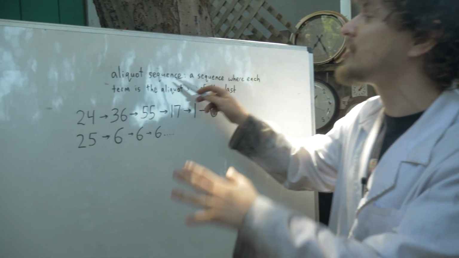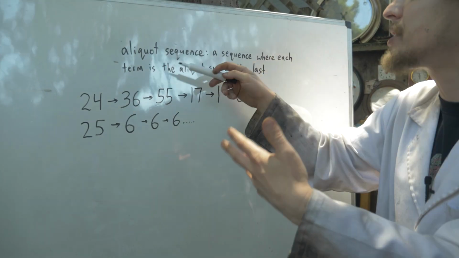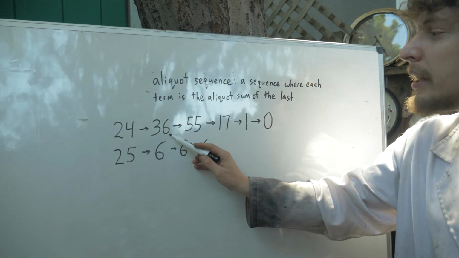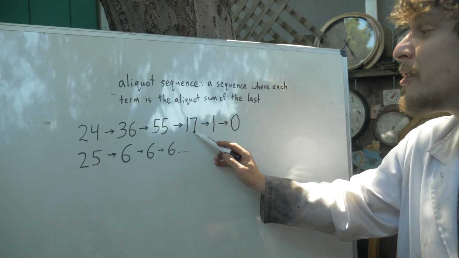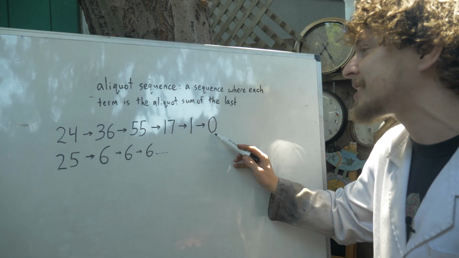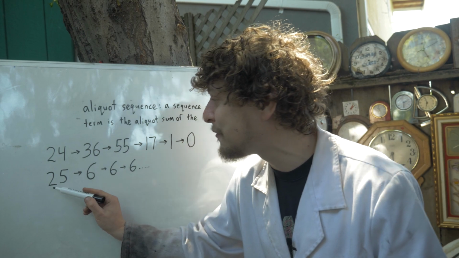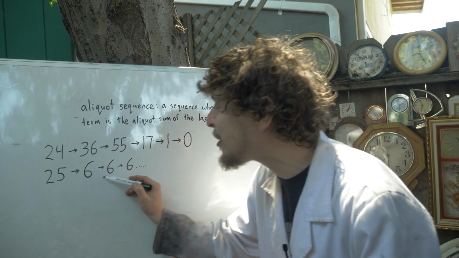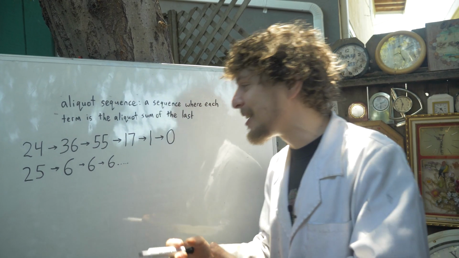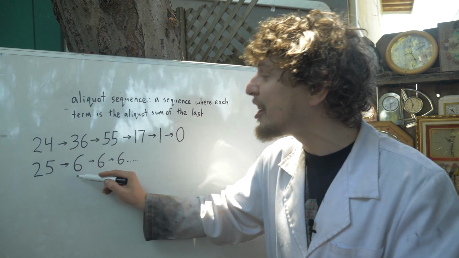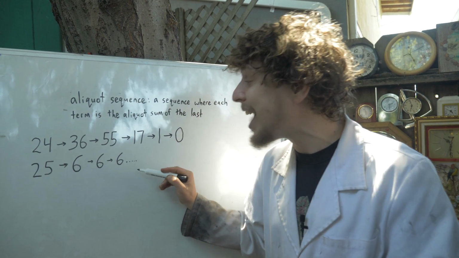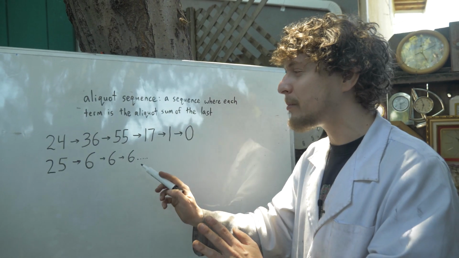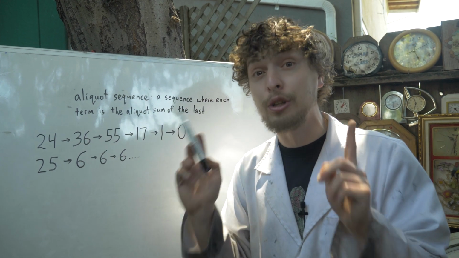Now, what we're doing here is known as an aliquot sequence, a sequence where each term is the aliquot sum of the last. And a lot of numbers, like 24 here, go on a little spirally dance before they hit a prime, which sends them to 1 and crashes them to 0. But other numbers, like 25, which is known as an aspiring number, go to a perfect number. So aspiring numbers are the name of numbers that end up hitting a perfect number where they'll stay in their aliquot sequence. And other numbers don't hit a prime and don't hit a perfect number. They go on a little loop.